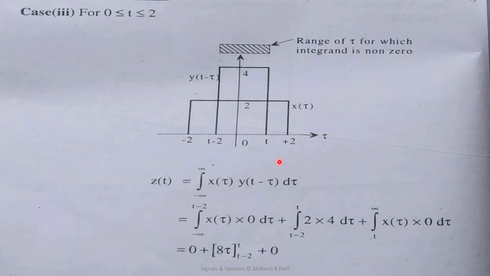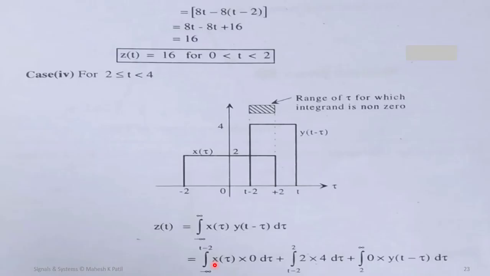Now if you consider the region from t to infinity, you will not find any overlap between x(t) and y(t minus tau) here. So this is 0. If we evaluate this integration, after evaluation and putting the limits, we'll get this answer as 16. So z(t) is 16 for the region 0 to 2.